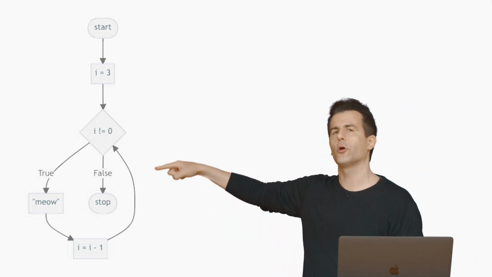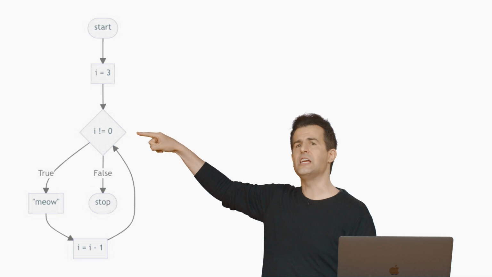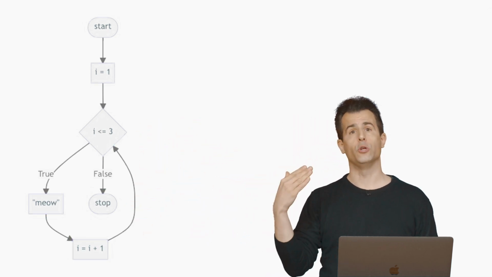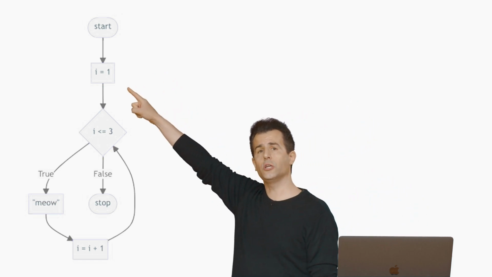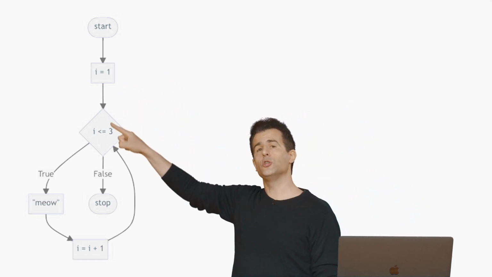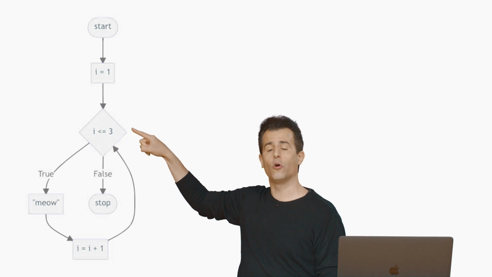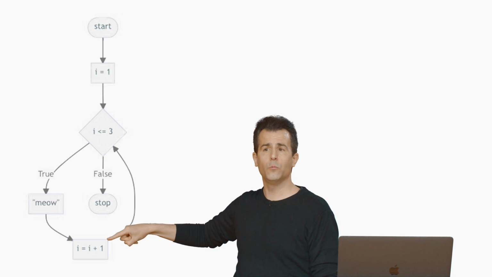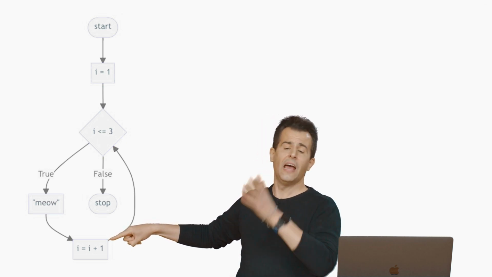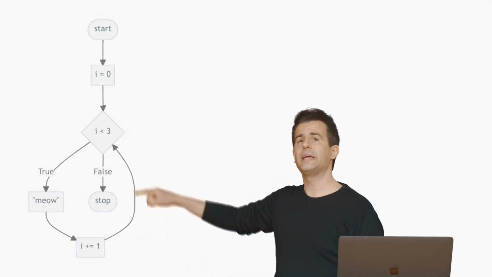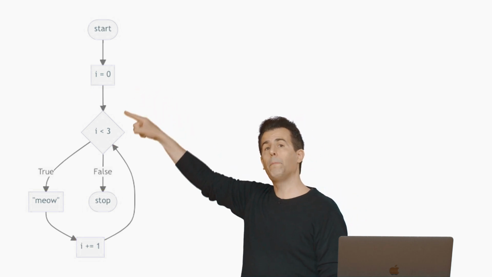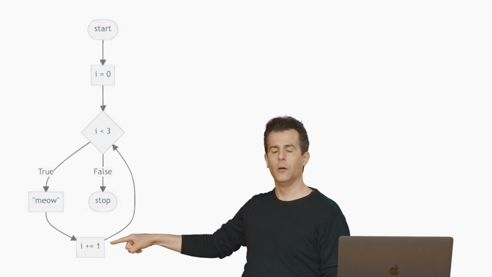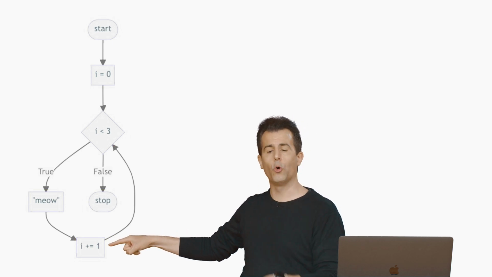This, recall, was the version where the question we were asking was I not equal to 0. Let me go ahead and change this code now to represent the next version we did, which, recall, changed our logic to start counting from 1. It changed our question to check is I less than or equal to 3. But then everything else was the same except for the counting, which is now plus instead of minus. And then we refined it a little bit further by counting now from 0 up to, but not through 3. And we tightened up this code by just incrementing I using the slightly more succinct syntax.